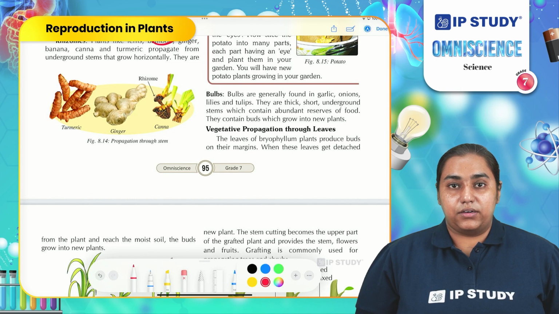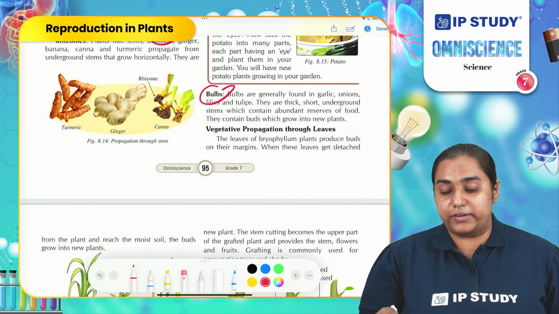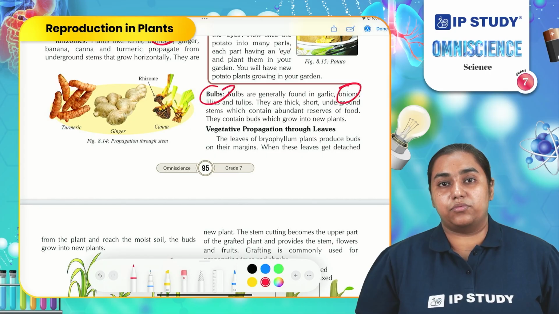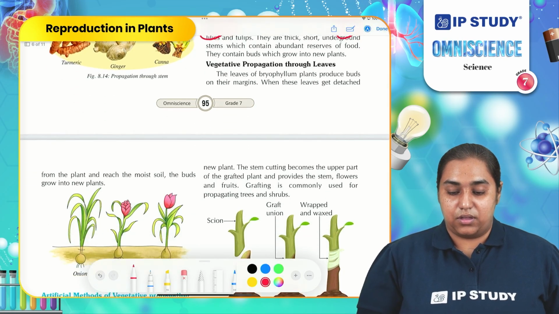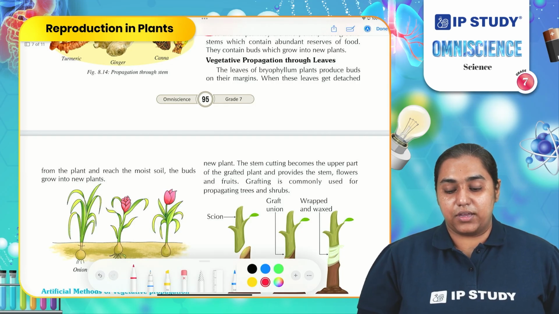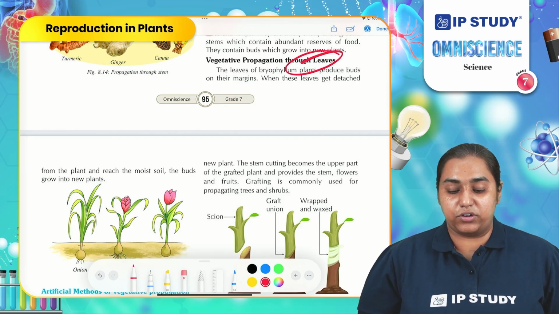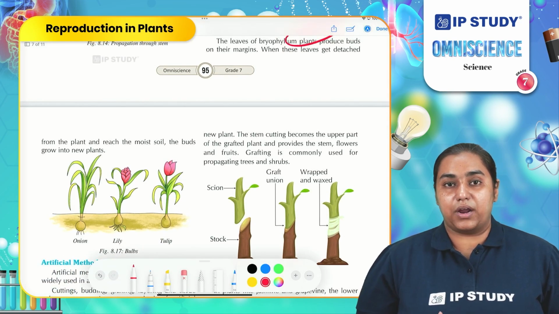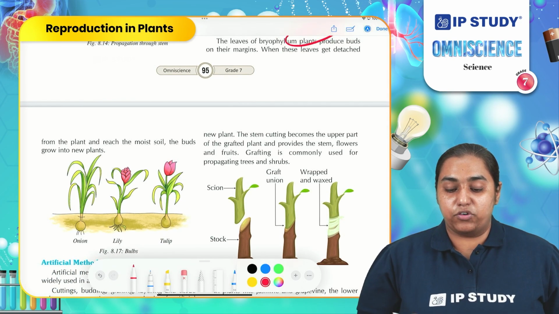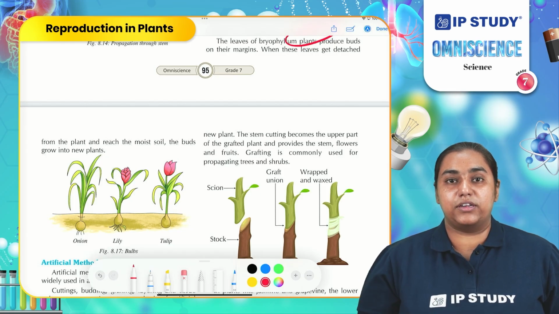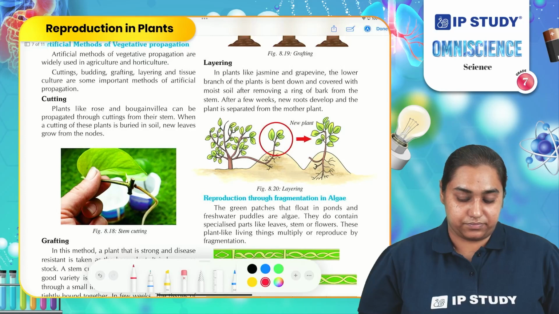Apart from that, we can sow the bulb of the garlic plant or the bulb of the onion directly into the soil, and you will observe that after a few days there will be growth of a new plant. Apart from root and stem, leaves also take part in vegetative propagation. There are certain plants like bryophyllum whose leaves have small buds around them. If you take that simple leaf and sow it into the soil, it will grow into a new plant.